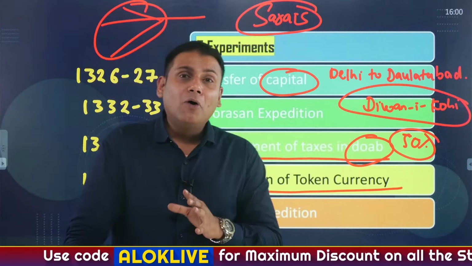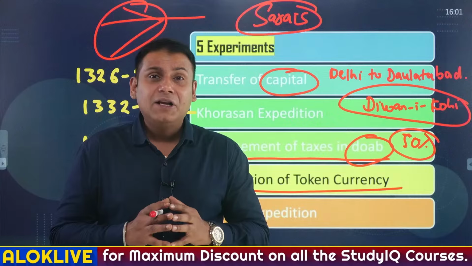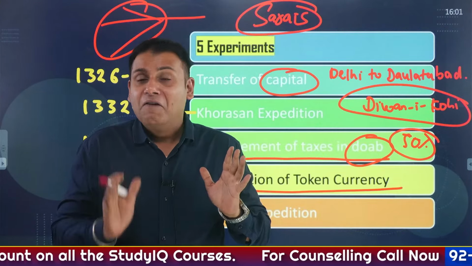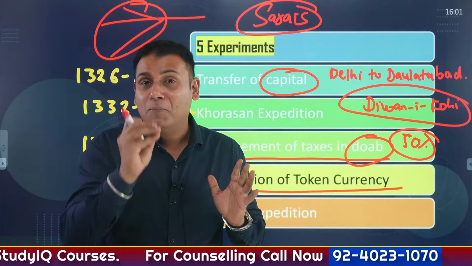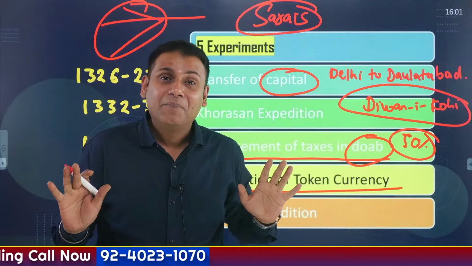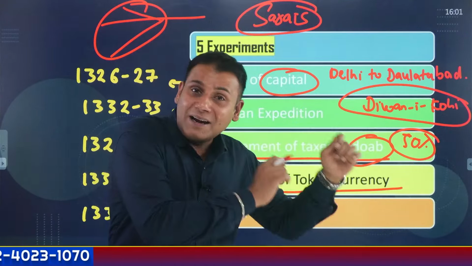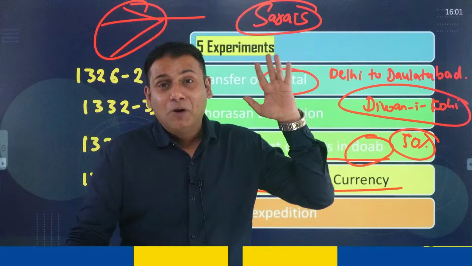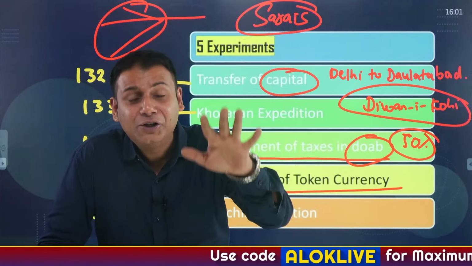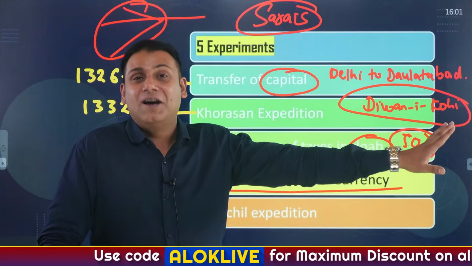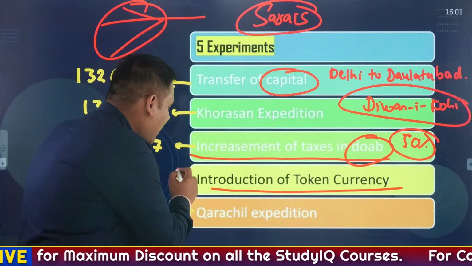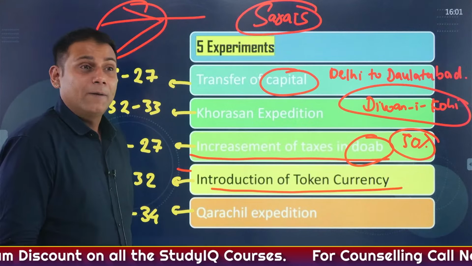And the most important aspect that we need to understand is that the token currency could be easily forged. Various historians write in their books that the house of every Hindu became a mint. Anybody could forge that currency. In fact, this person had to bring back the gold coins and the silver coins into the market and remove the token currency. So this was the third failed experiment of Muhammad bin Tughlaq.